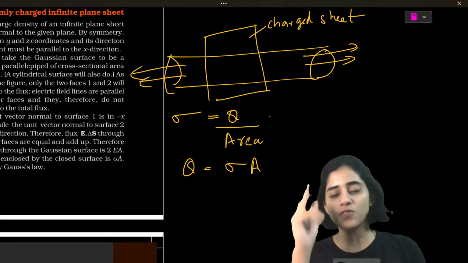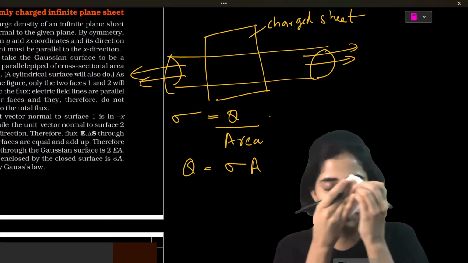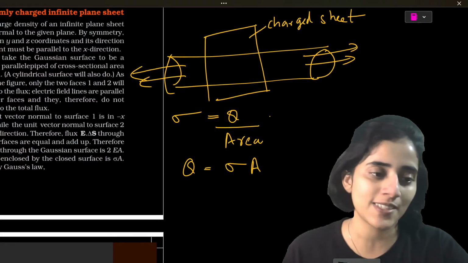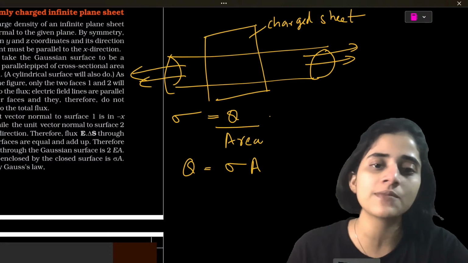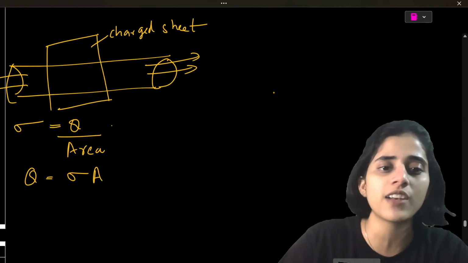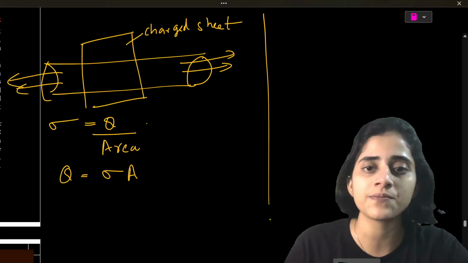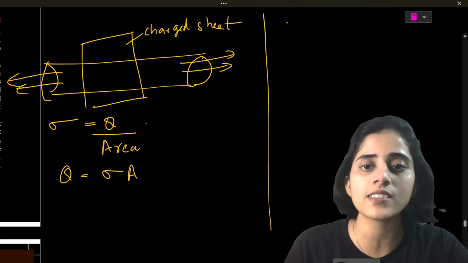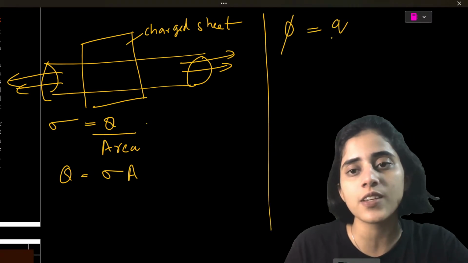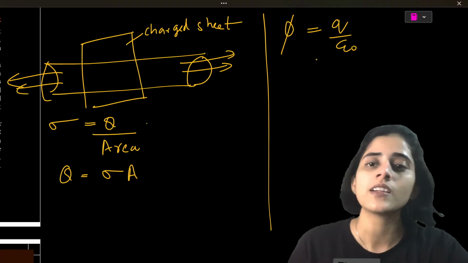For a sheet also we have discussed in the first three cases, remember? Now we will do the same thing: find out the total flux. Very easy, the total flux is always Q by epsilon naught.